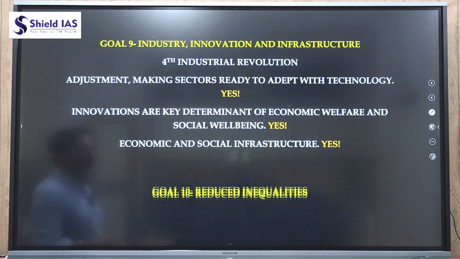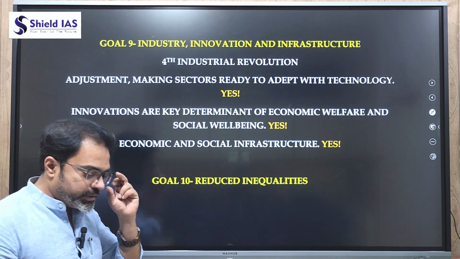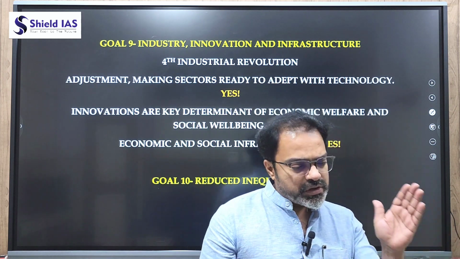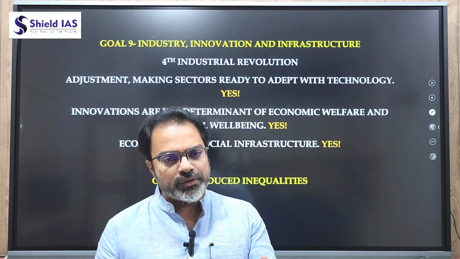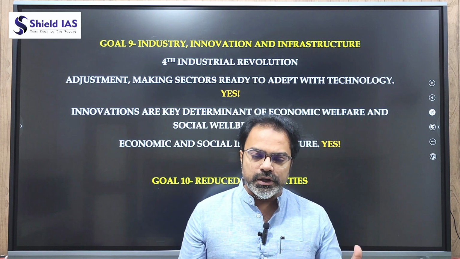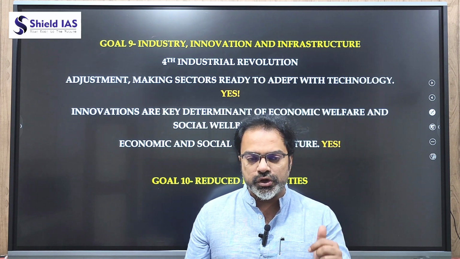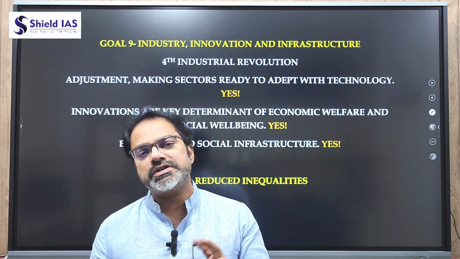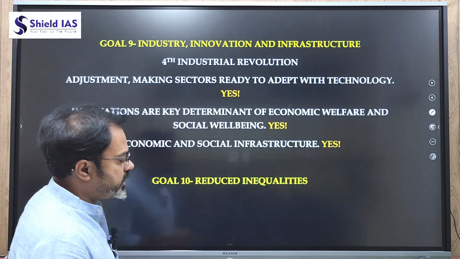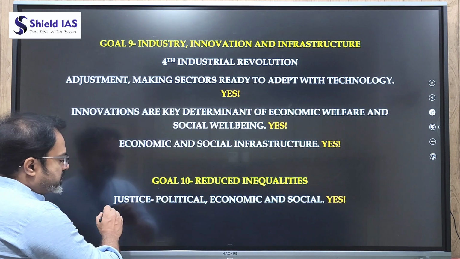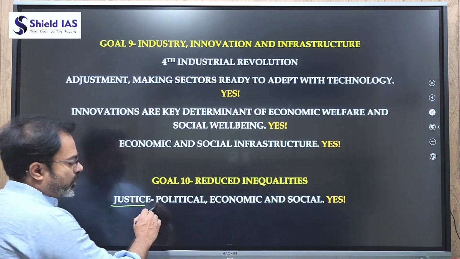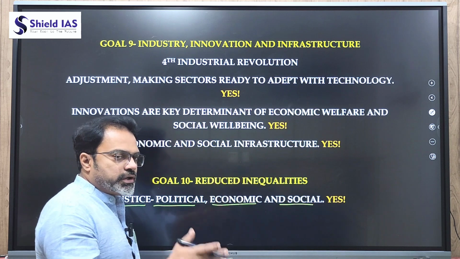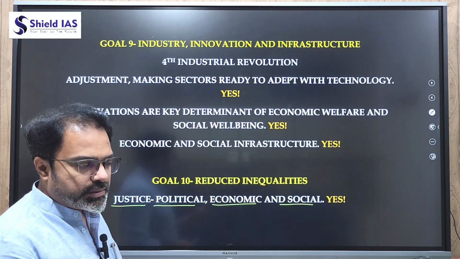Now let's talk about goal number 10, reduced inequalities. We have to reduce inequalities of all types. Even our constitution talks about what type of justice we have to promote: political, economic and social. So we have to reduce political injustice, economic injustice and social injustice. So what has to be sustained and improved? Political justice, economic justice and social justice, thus reducing the inequalities within our country.